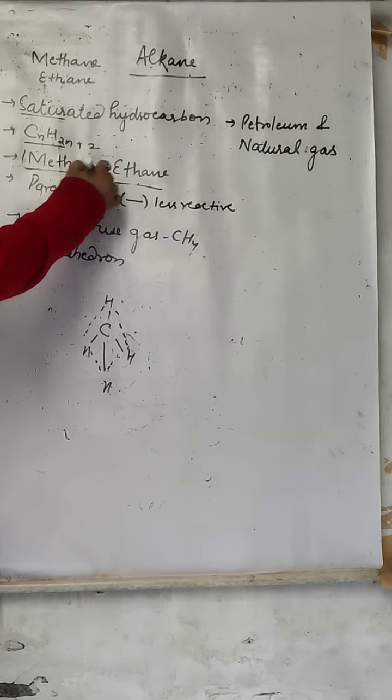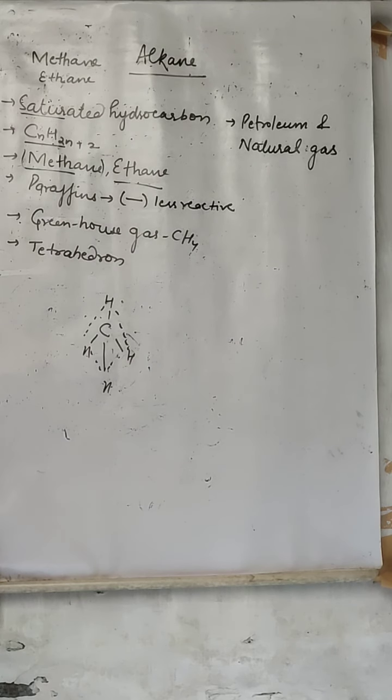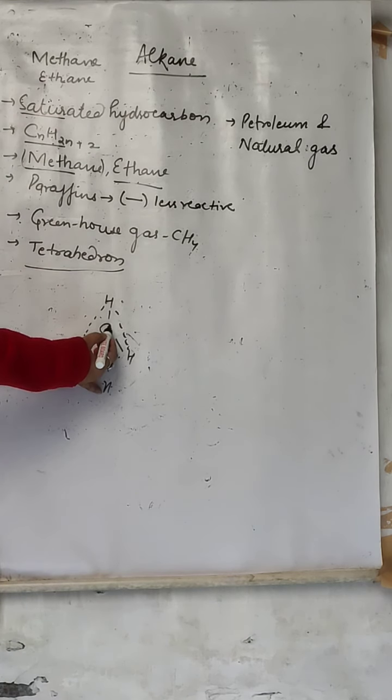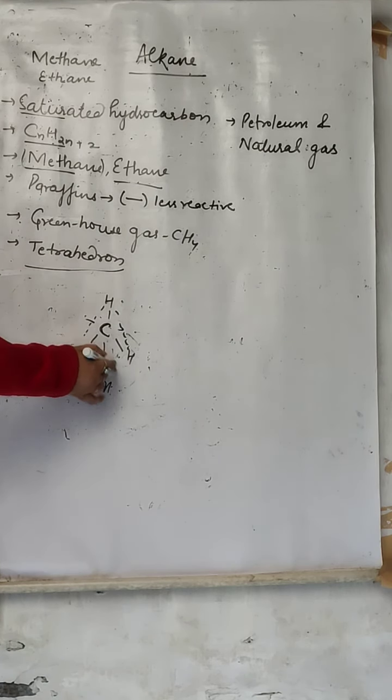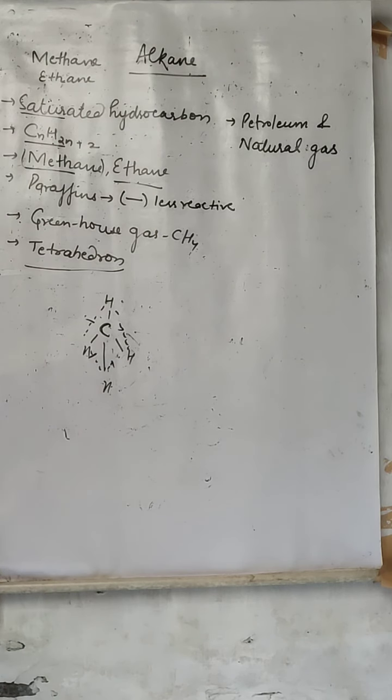Methane is called a greenhouse gas. You all know the greenhouse effect, and the greenhouse gas is methane. Now, the structure of methane. Methane's structure is tetrahedral, meaning one carbon is in the middle and four hydrogens are at its corners, joined in such a way that they give rise to a regular tetrahedron. Tetrahedron means four sides: 1, 2, 3 and 4. Next, their sources. The sources of alkanes are petroleum and natural gas.